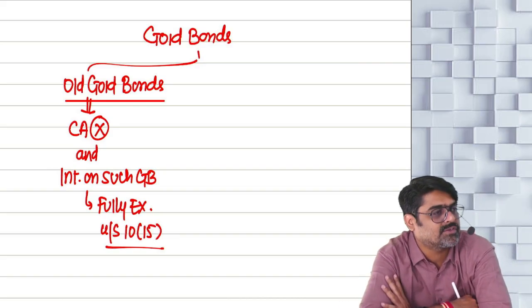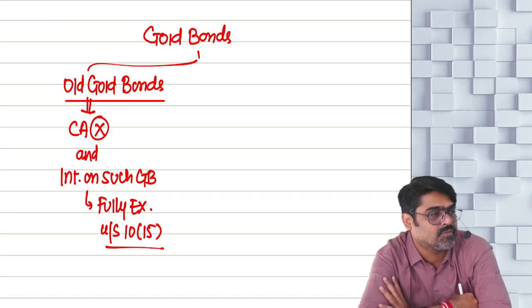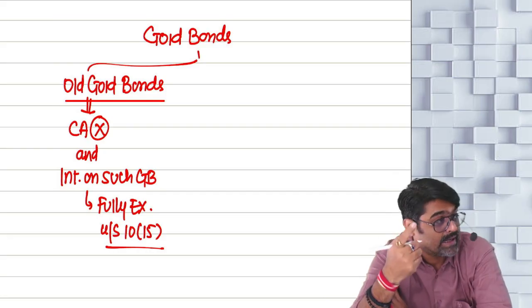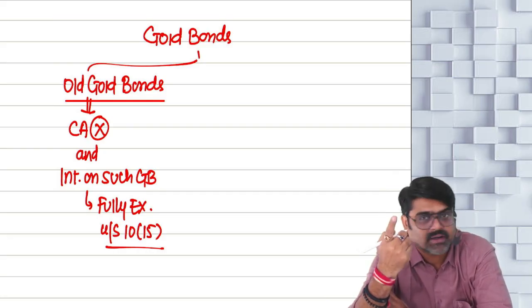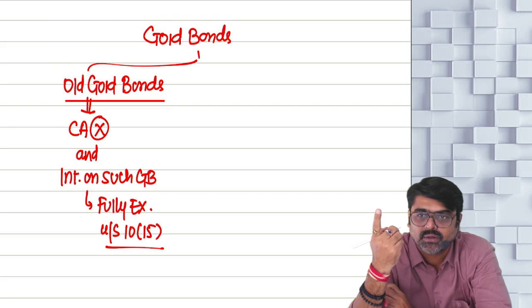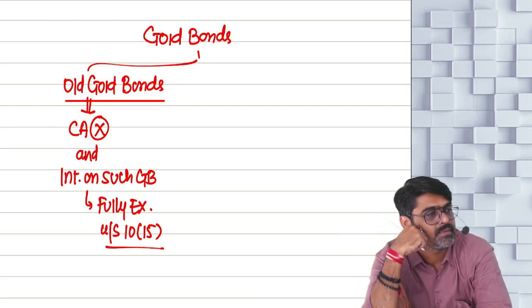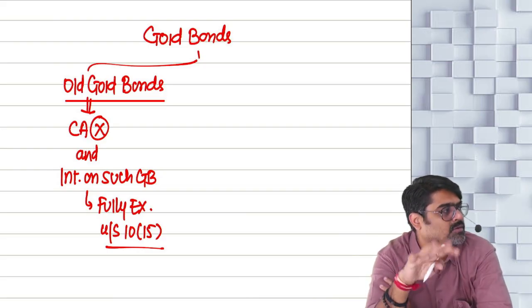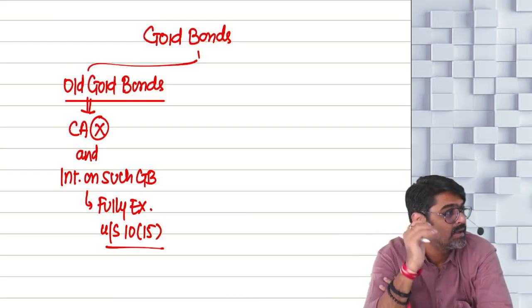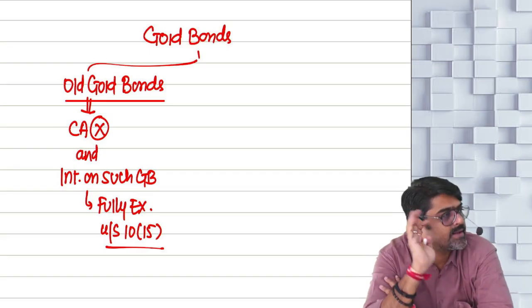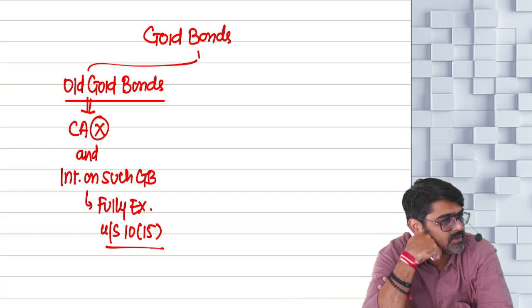You are going to learn this section 10(15) with me under the head Income from Other Sources, where we will have a reference to 10(15). Yes or no? That time this point will come again, that any interest on these gold bonds will also be exempt income, and further these gold bonds themselves will not be treated as your capital asset.